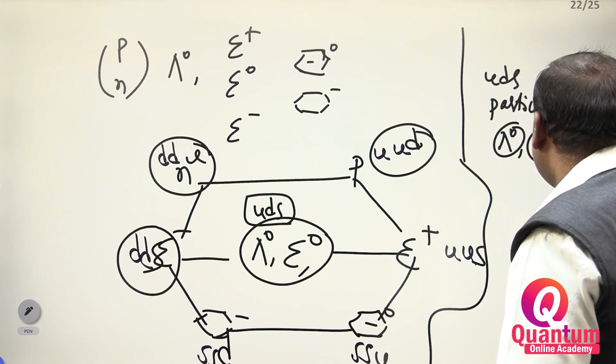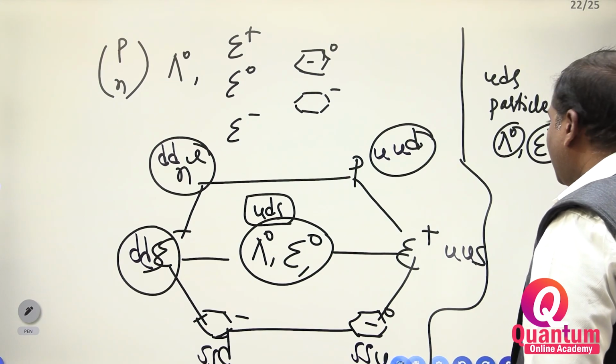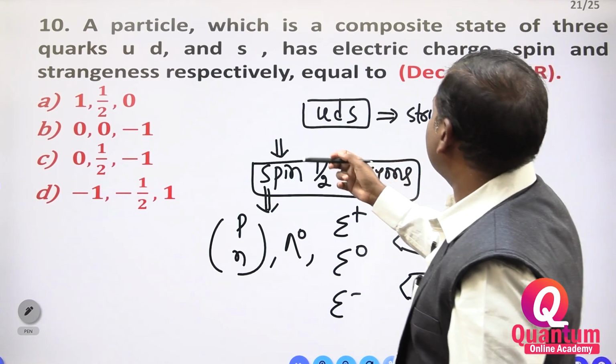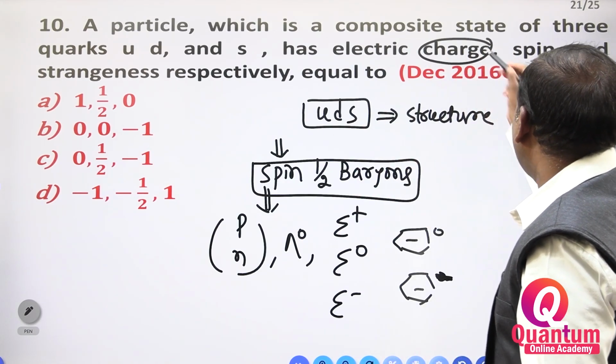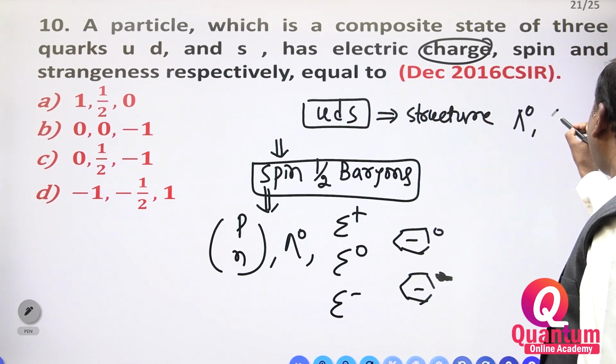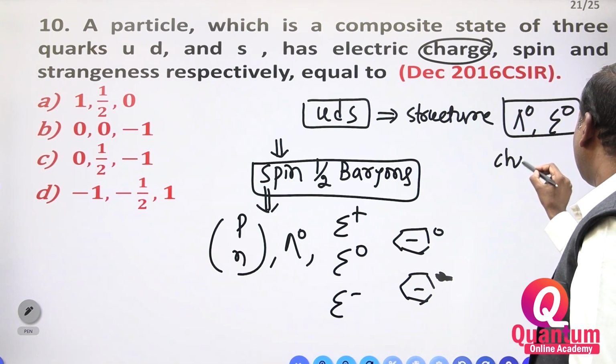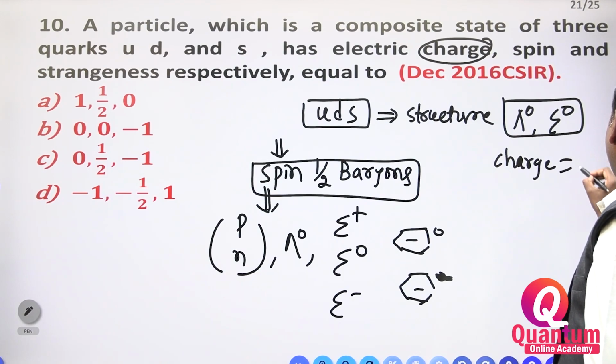These are the UDS structure particles. What they are asking: what is the respective charge of the sigma 0 and lambda 0 particles? What is the charge? Charge is equal to 0, right?